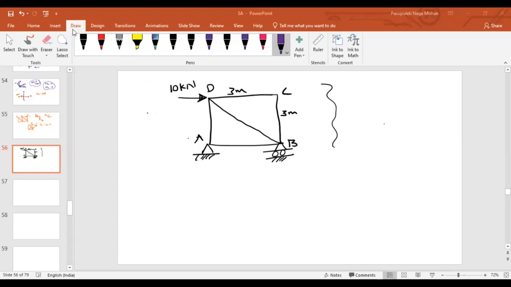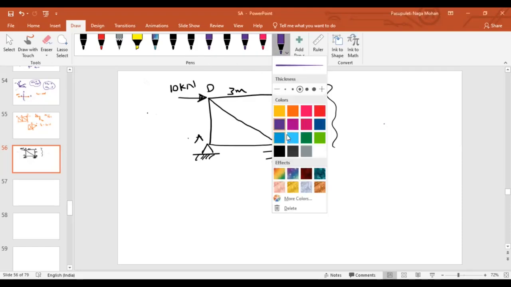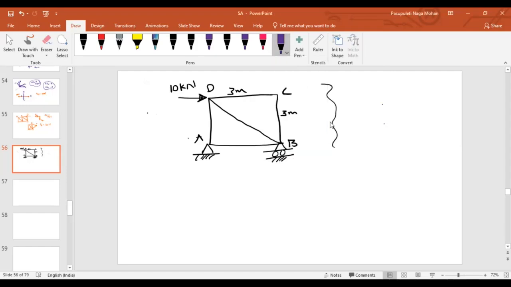Vishnu, can you? As there is no force acting at joint C and two members are connected, there is no force in this member and no force in this member too, isn't it? Now you are left with joint D, and at joint D this member is already a zero force member. Then you are left with member AD and member DB, right?